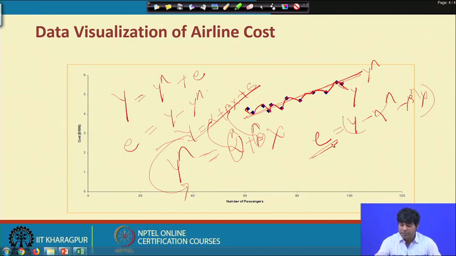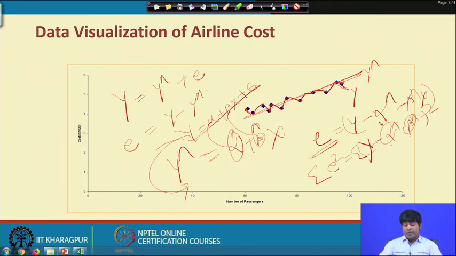So, mathematically, we can square both sides. Then it becomes e square equal to y minus alpha hat minus beta hat x, whole squared, and then we take the summation on both sides. Now we have to optimize or minimize the error sum of squares with respect to alpha hat and beta hat, because these are the only two parameters which we need to know, as previously they are unknown, and the process of minimization will bring you the alpha hat value and beta hat value.